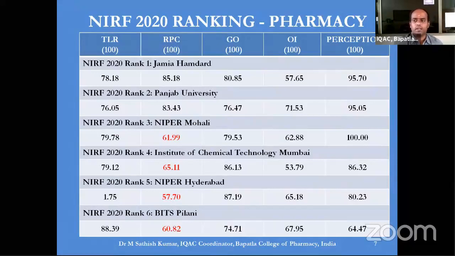I'm not touching that particular part, but as a faculty, it's our duty or out of our interest, we can look into this NIRF ranking. You can see state-wise what are all the institutions which are listed from the state to which we belong. We can also see national-wise data as well. I'm giving only a glimpse of the NIRF 2020 ranking. Whenever you have time, you also look into the top 75 ranking as well.